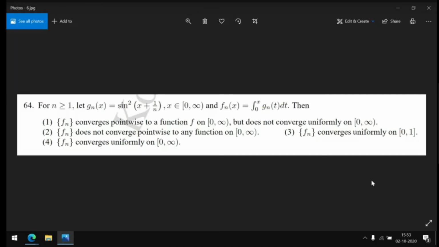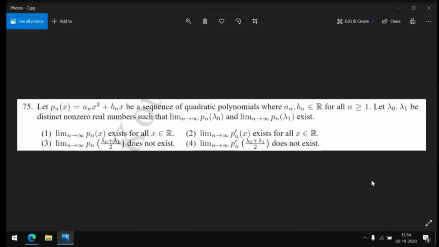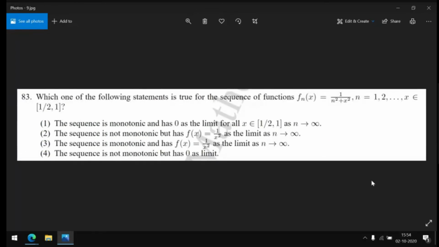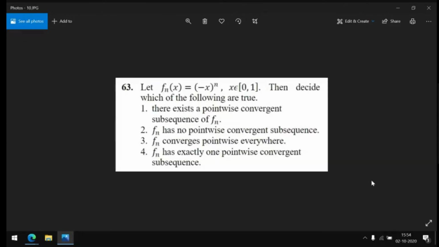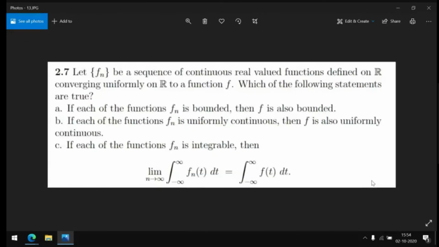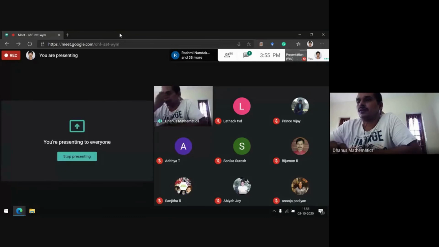So this is a very important question I have come across. All these other things we have discussed. In this question also, you have to use that supremum definition. These types of questions we have discussed a lot while discussing the theorems. Now the time for interaction.